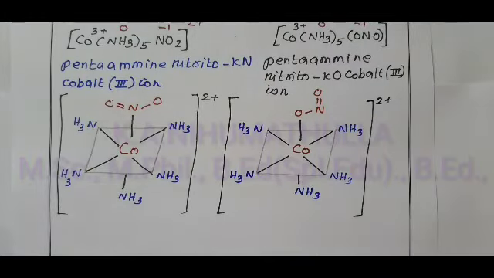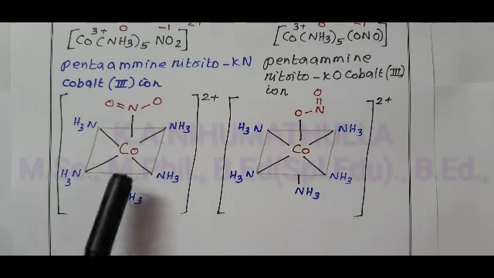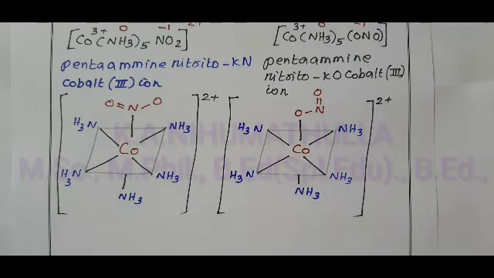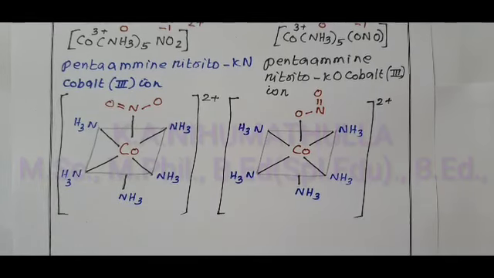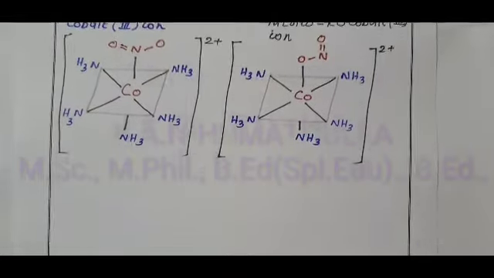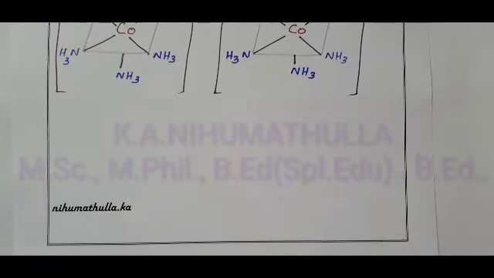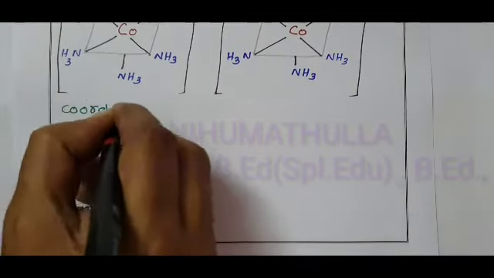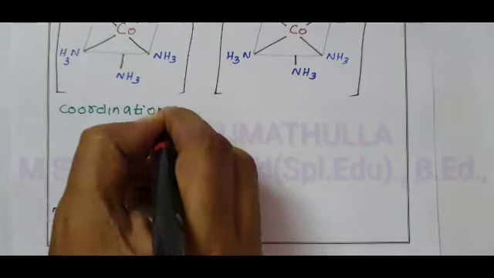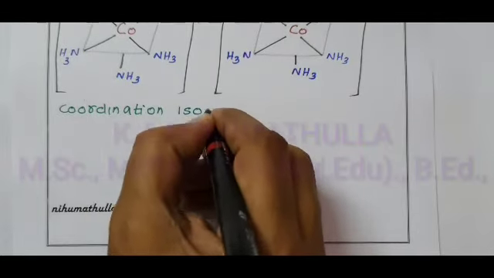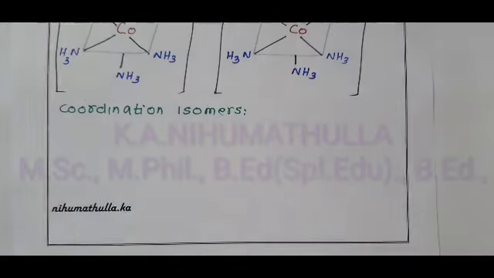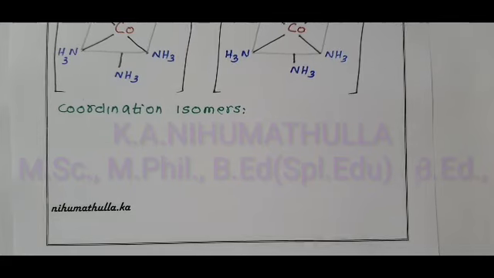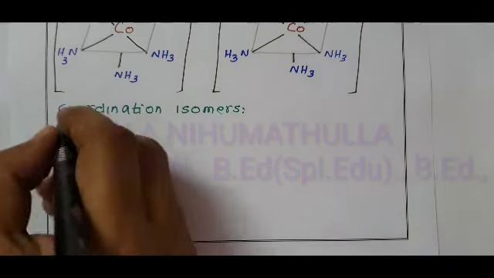This is about which isomerism? Linkage isomerism. Then the next isomerism under structural isomers is which isomerism? Coordination isomers. Compounds having the same molecular formula but a different arrangement of ligands around the central metal atom.